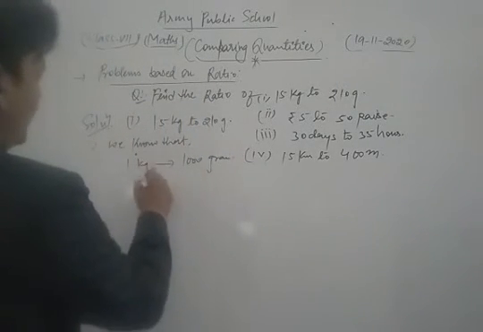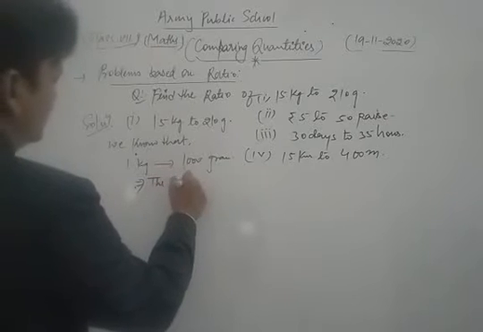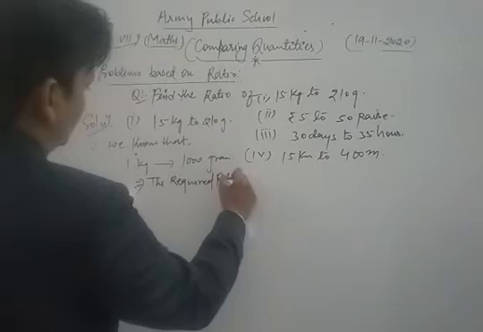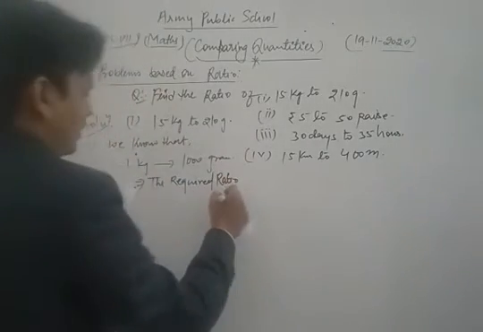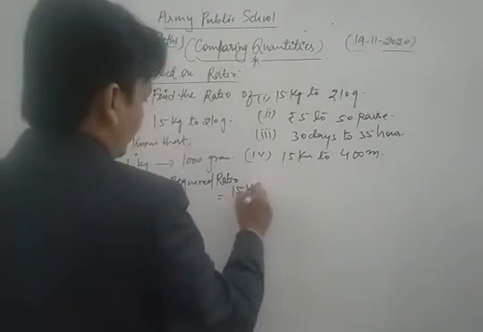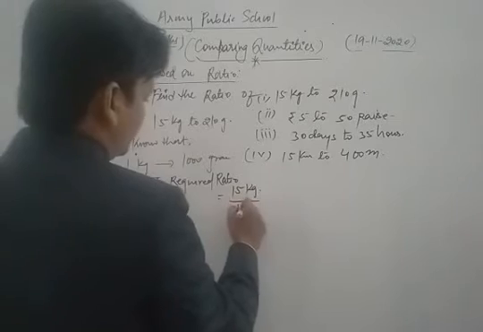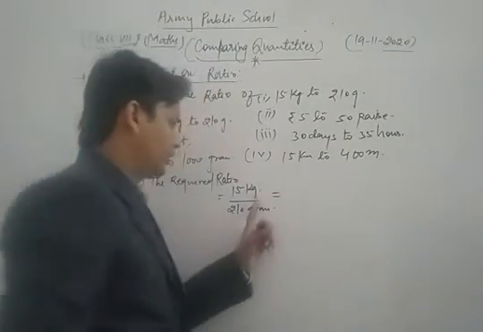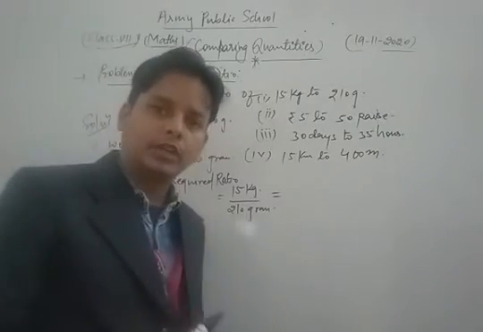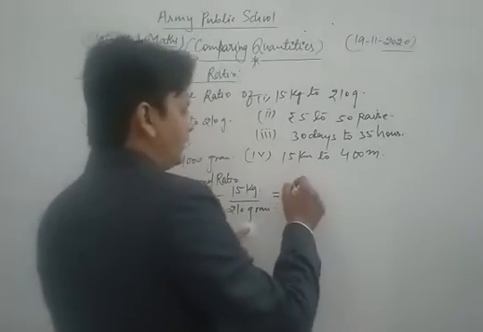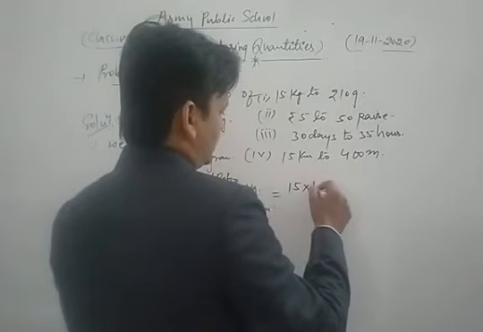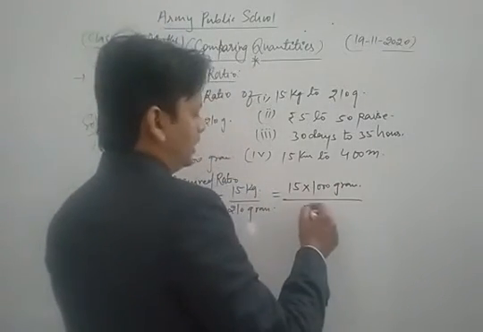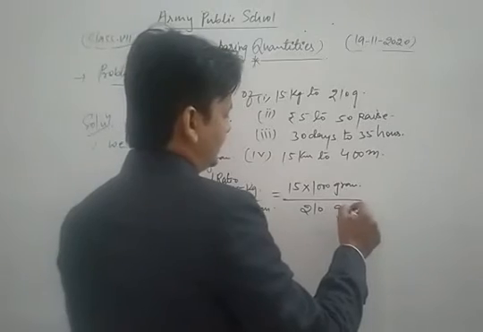So the required ratio is 15 kilogram to 210 gram. First we convert kilogram into gram. So we write 15 into 1000 gram upon 210 gram, right as it is.